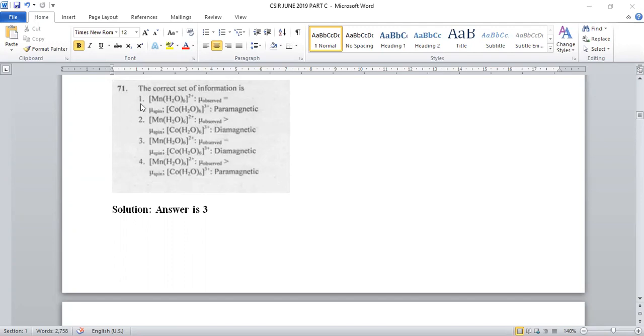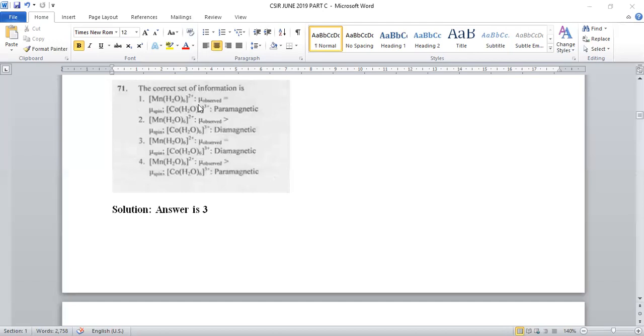So let us move on to question number 71 in the CSIR Chemical Science June 2019 question paper. The correct set of information: [Mn(H2O)6]2+, so mu observed is equal to mu spin. [Co(H2O)6]3+ will be paramagnetic. So let us see which statement is right.